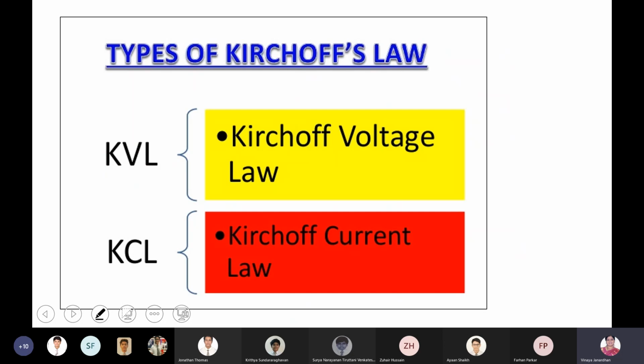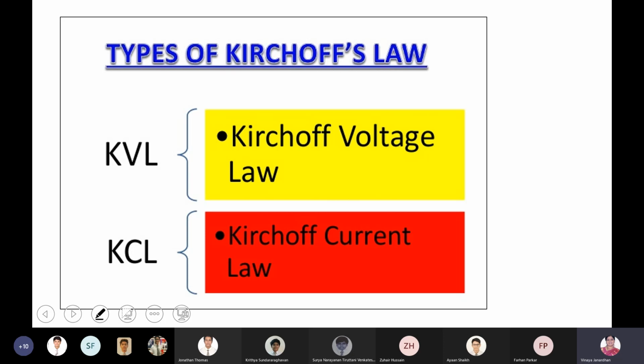Okay, now start, boys. Kirchhoff's law, very important. Most of them find this part difficult every year. So just write, boys, there are two types of law. One is called current law, the other is called voltage law.